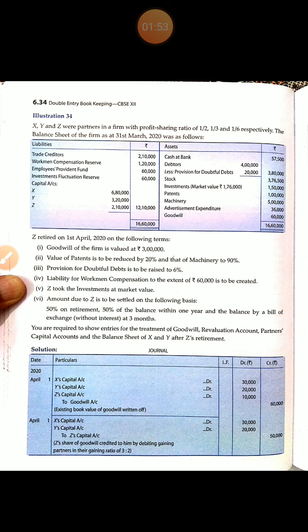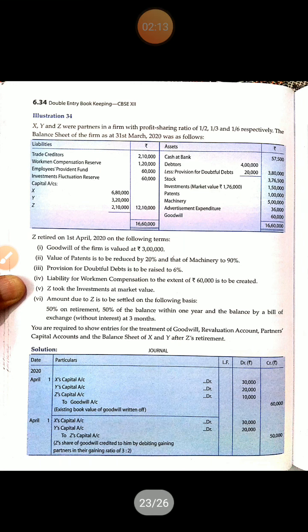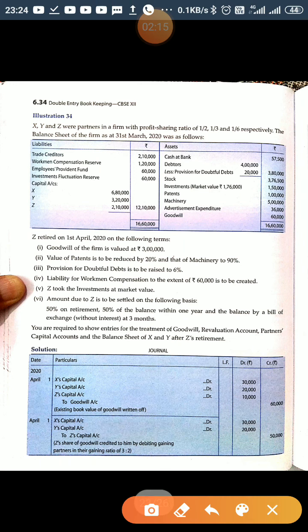So with this conceptual clarity, I would like to explain one more illustration. This is a very comprehensive illustration. It covers all the concepts we have discussed yet. The question says X, Y and Z were partners in a firm with profit sharing ratio of 1/2, 1/3 and 1/6 respectively. The balance sheet of the firm as at 31st March 2020 was as follows.